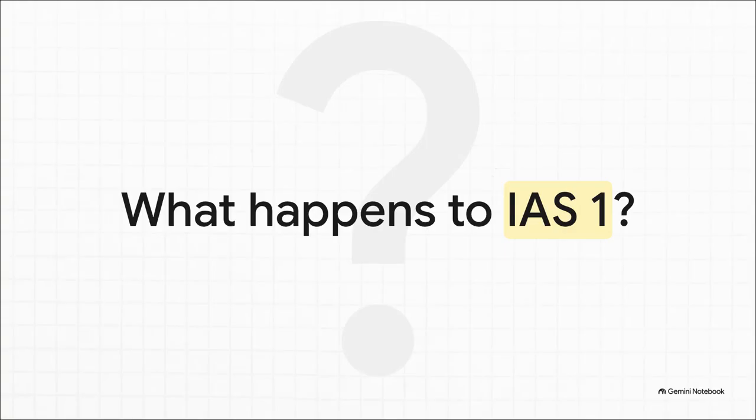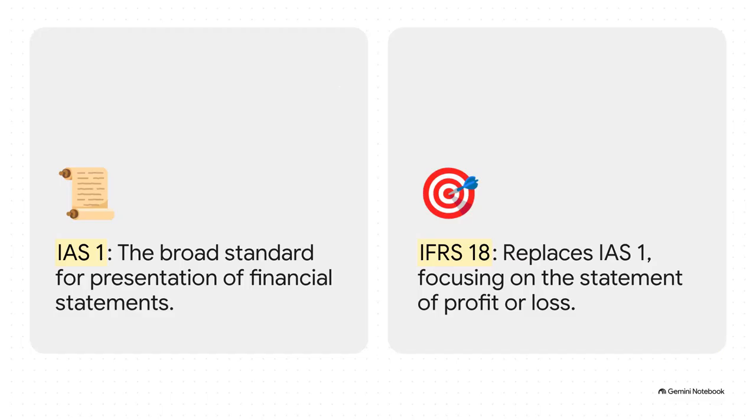So you're probably asking the exact same question auditors, analysts, and accountants everywhere are asking right now. What happens to IAS 1? I mean, this standard has been our guiding star for decades. It was adopted by the International Accounting Standards Board way back in April 2001, and its roots literally stretch all the way back to disclosure standards from 1975. Well, the short answer is that IFRS 18 officially replaces IAS 1.